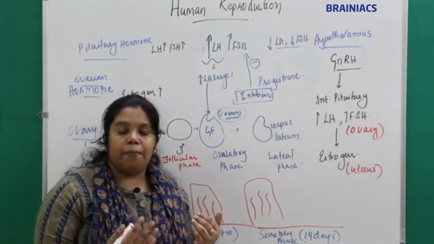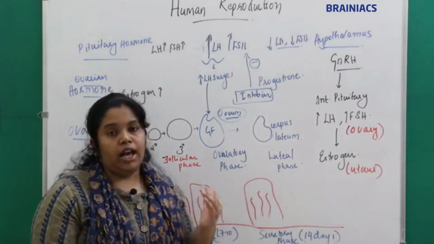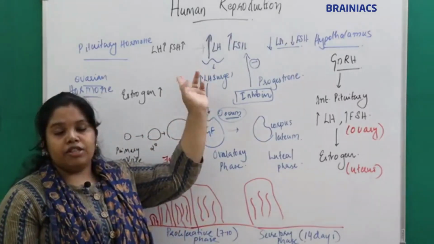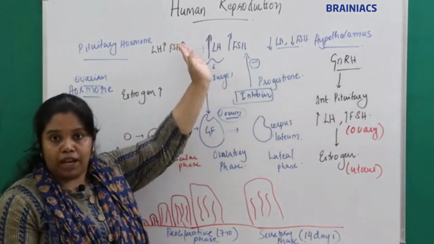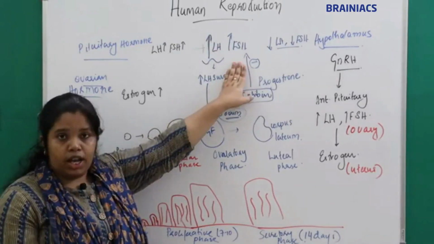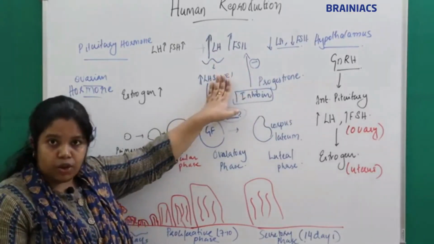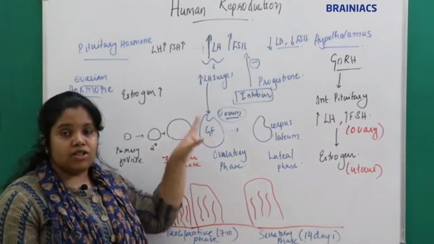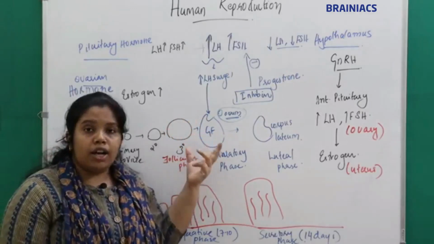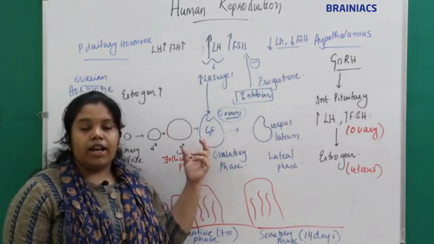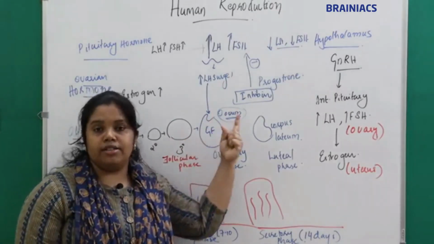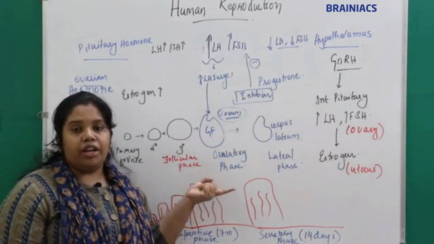By around the middle of the cycle, there will be a sudden increase, and LH and FSH reach their peak. This is called the LH surge. What happens in the LH surge? The increased concentration of LH acts on the Graafian follicle, and it will rupture and release the ovum. That is called the ovulatory phase.